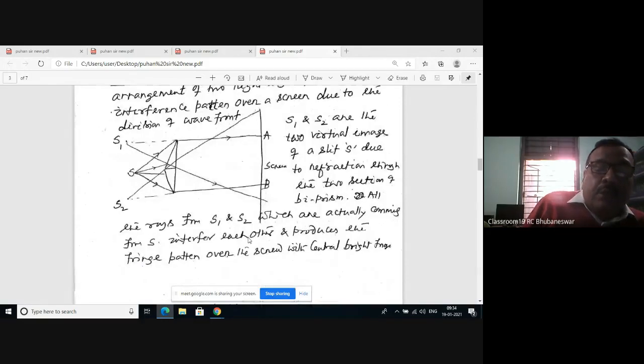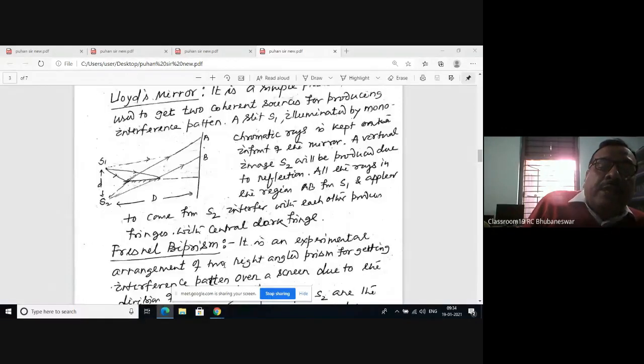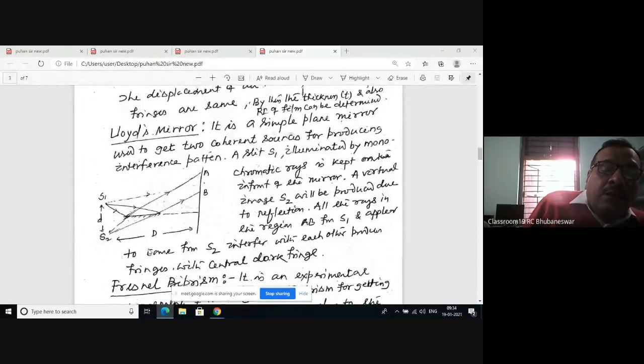So here the central fringe is a bright fringe, but in the case of the Lloyd's mirror, at the center you will get a dark fringe because an extra path difference is added here.